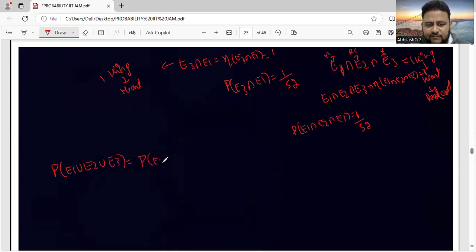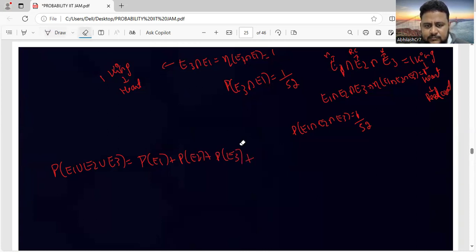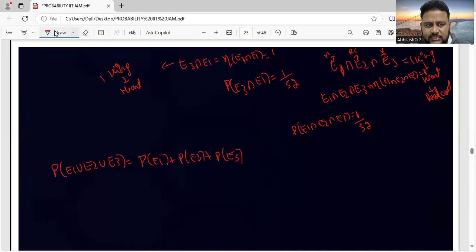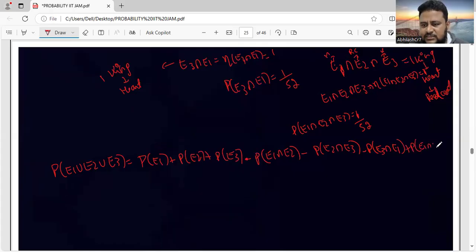See here, it is P of E1 plus P of E2 plus P of E3, minus, it should be minus. Although I'm taking time for this question, it is very important. They can ask in many different ways in the upcoming examination, so you have to know the basics of this. It is good that they ask for 3 events. P of E1 intersection E2 minus P of E2 intersection E3 minus P of E3 intersection E1 plus P of E1 intersection E2 intersection E3. Got it, friends?